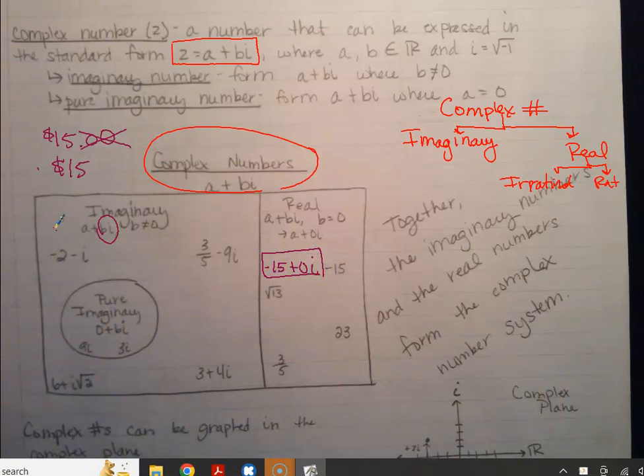Is the formula a plus bi a way to test whether the number is imaginary or real, or is it just something that is? That is just the formula for a complex number, because every number has a real component. The a is the real component, and the bi is the imaginary component. That's just how a number is, yes.